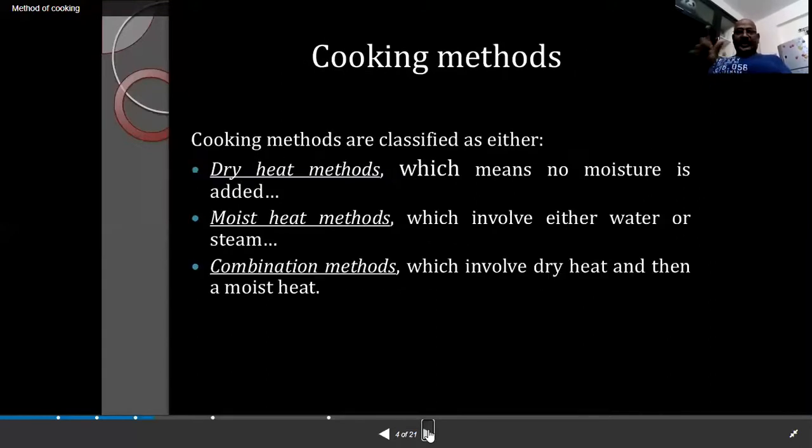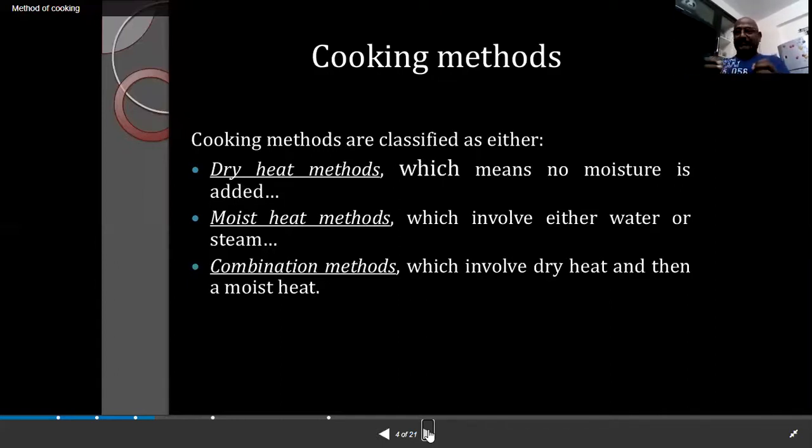Cooking methods are classified as dry heat methods, moist heat methods, and combination methods. Dry heat means no moisture is added into the cooking. There is no water content to cook the food.